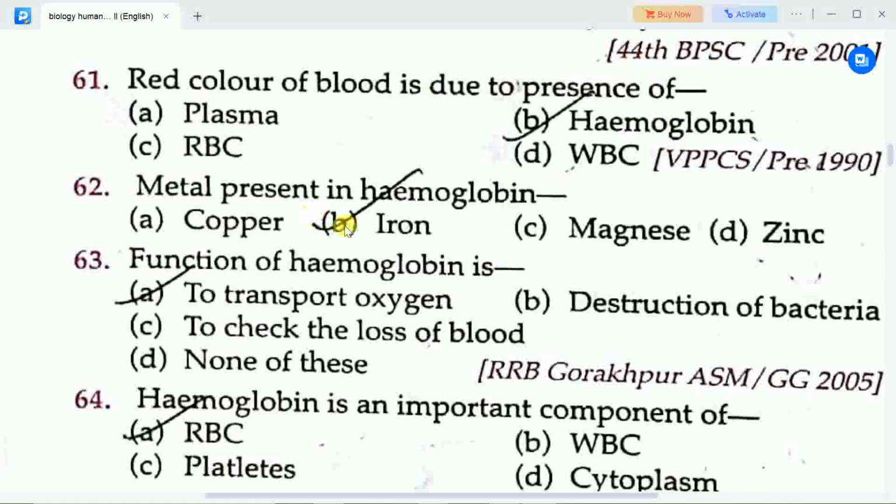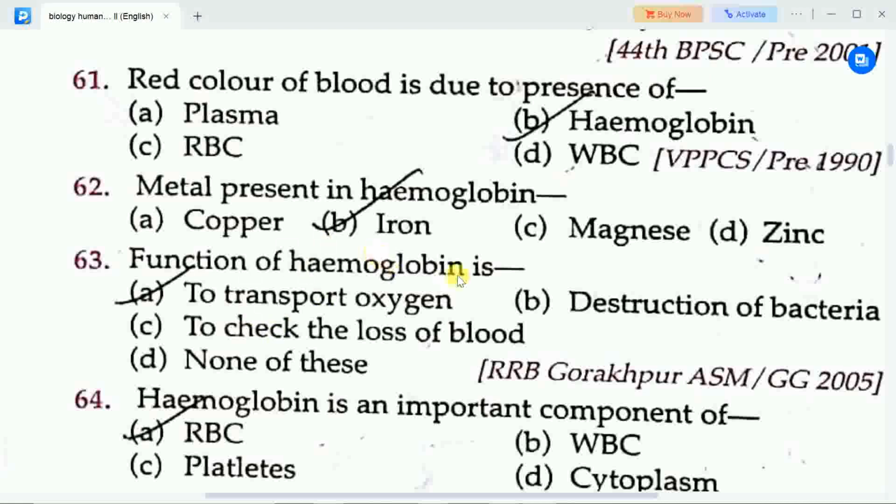Next question is metal present in hemoglobin. Options are A copper, B iron, C manganese, D zinc. Correct answer is option B iron. Metal present in hemoglobin is iron. Iron is the metal which is present in hemoglobin.